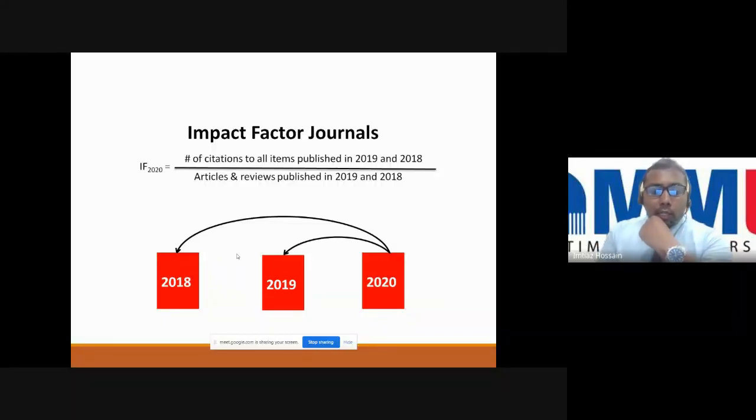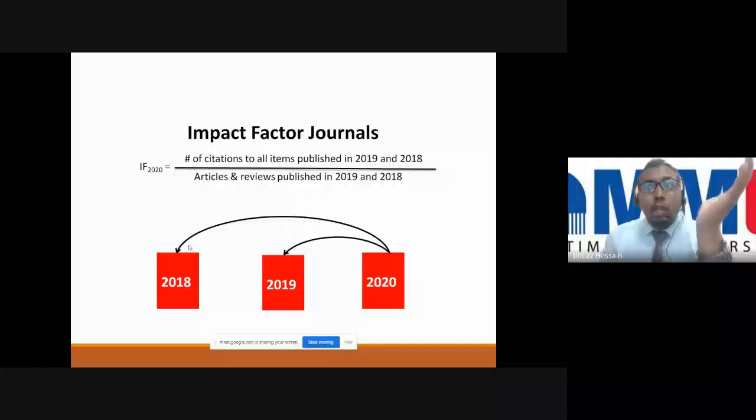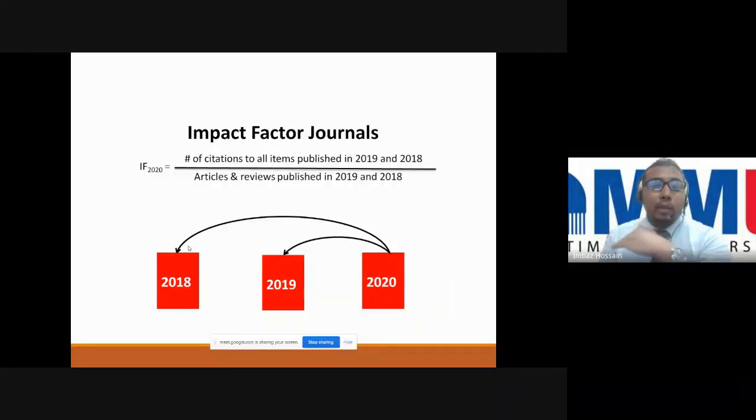That's why a lot of journals suggest citing the last 2 years of articles. It's a good practice to cite the last 2 years of articles, because then it will have an impact on their present citation, their impact factor. If you cite a previous article from a long time ago, like 2015 or 17, it will not help them improve their impact factor.